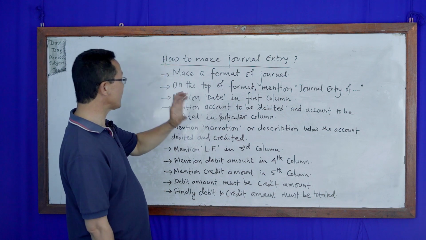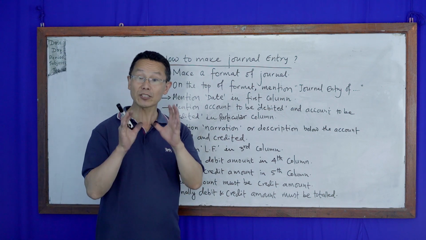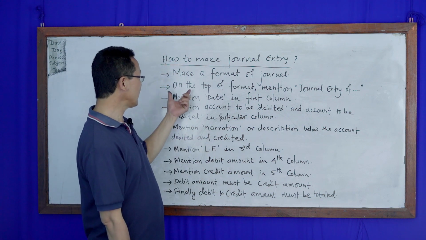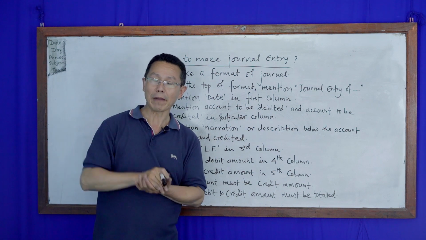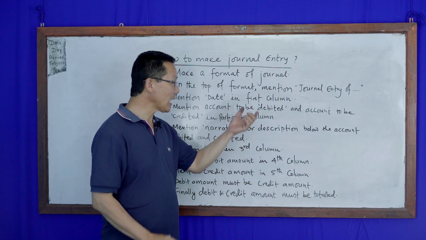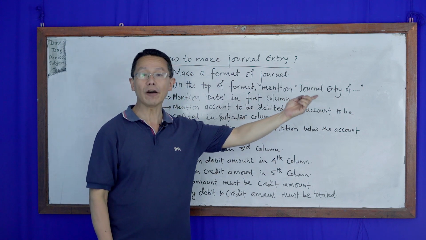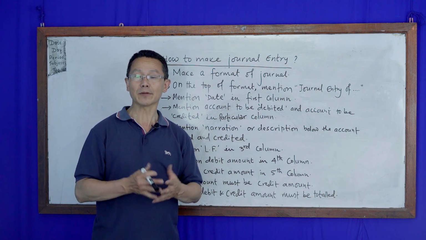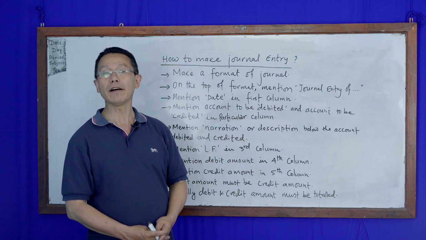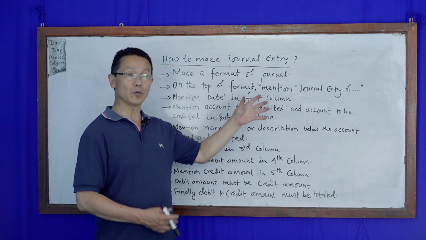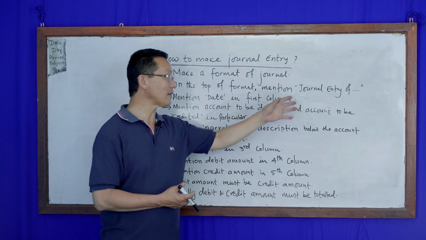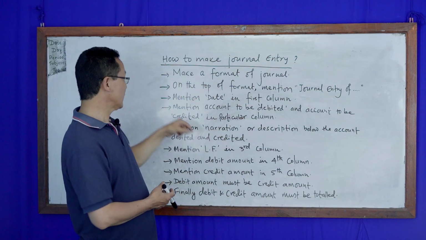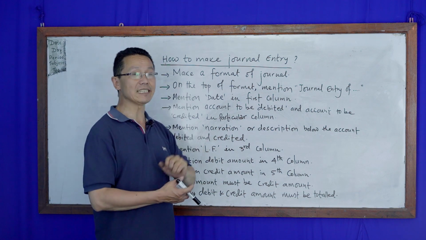First of all, while making a journal entry, we have to make the structure or format of the journal entry. Secondly, on the top of the format, we have to mention journal entry of, and in place of the blank we write the name of the organization. This time we don't have the name of the organization, therefore I have mentioned a blank here. This is the second step.